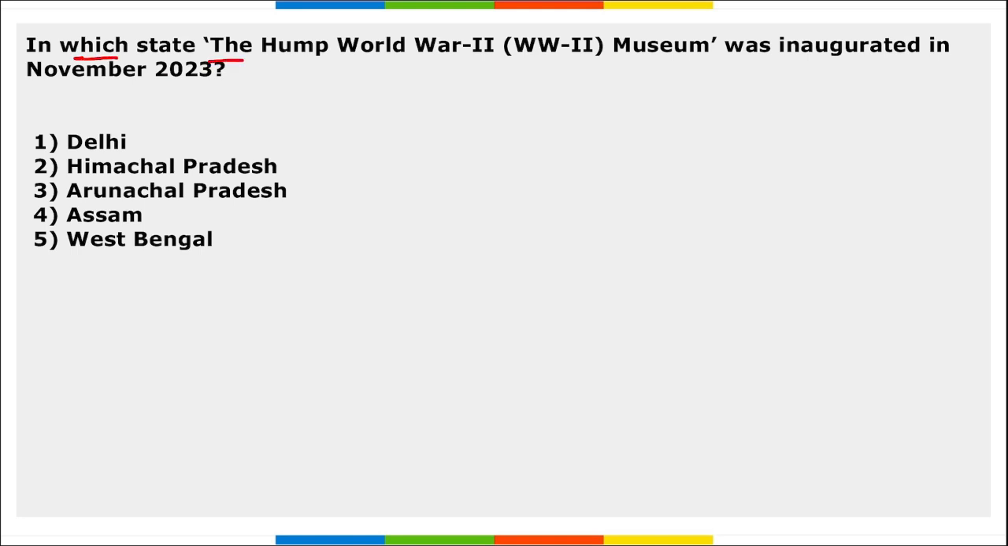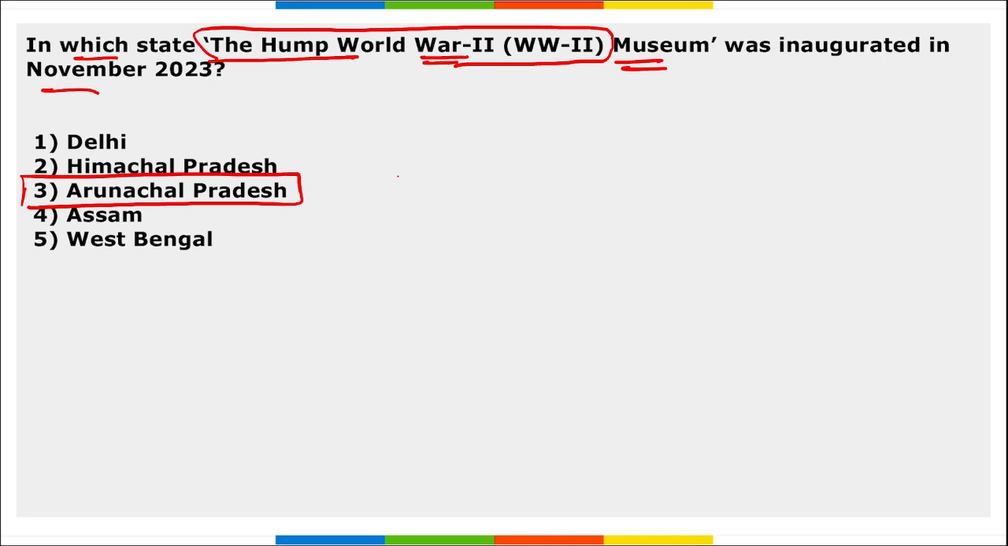Now let's move to some revision part that will be very beneficial for your learning. In which state was the Hump World War II Museum inaugurated in November? This was inaugurated in Arunachal Pradesh, right? Pema Khandu, the Chief Minister of Arunachal Pradesh, recently inaugurated this Hump World War II Museum, and this is the second of its kind museum dedicated to the fallen airmen of the Allied forces who participated in the Hump airlift during World War II.